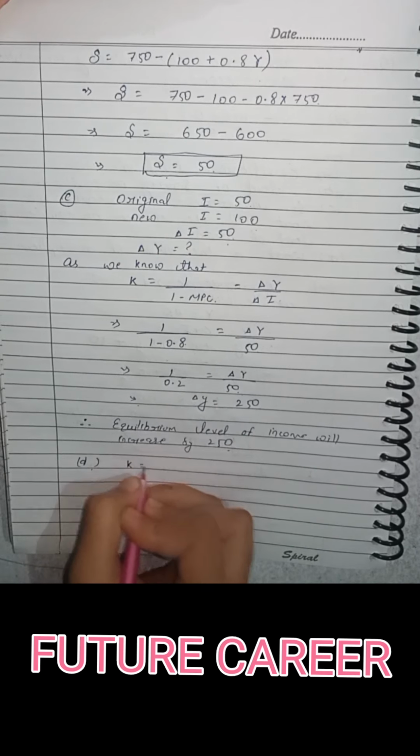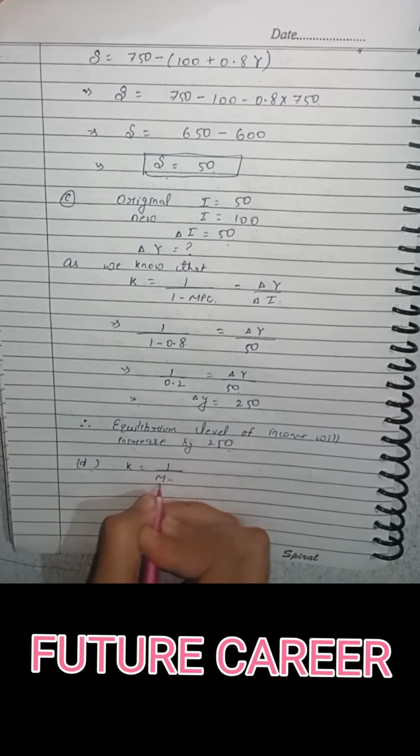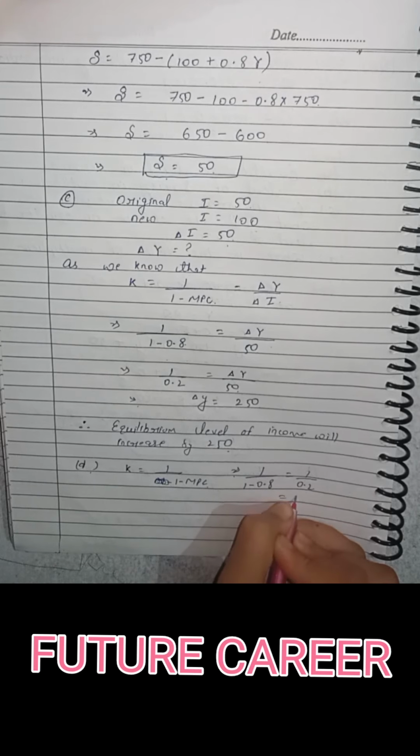So K multiplier is equal to 1 upon 1 minus MPC, marginal propensity to consume. So 1 upon 1 minus 0.8, which is equal to 1 upon 0.2, equals 5.